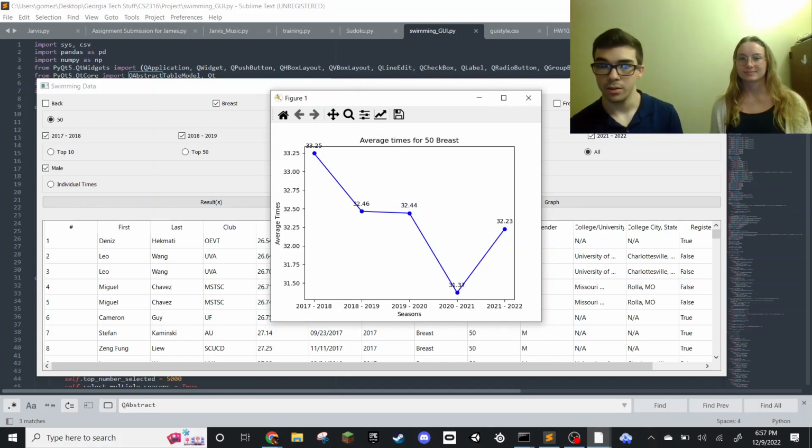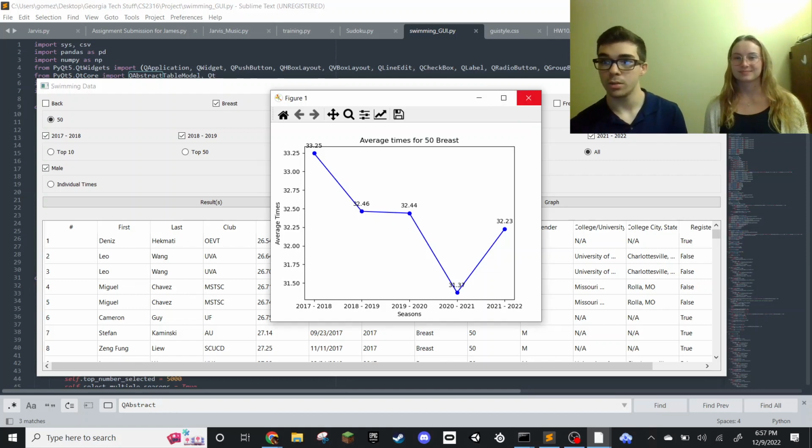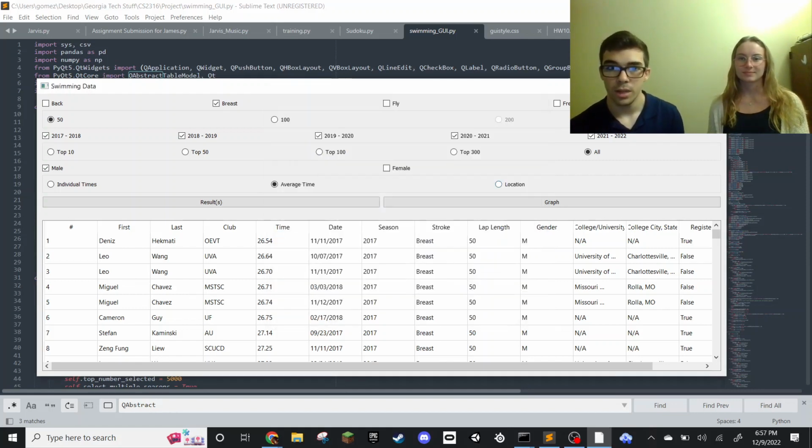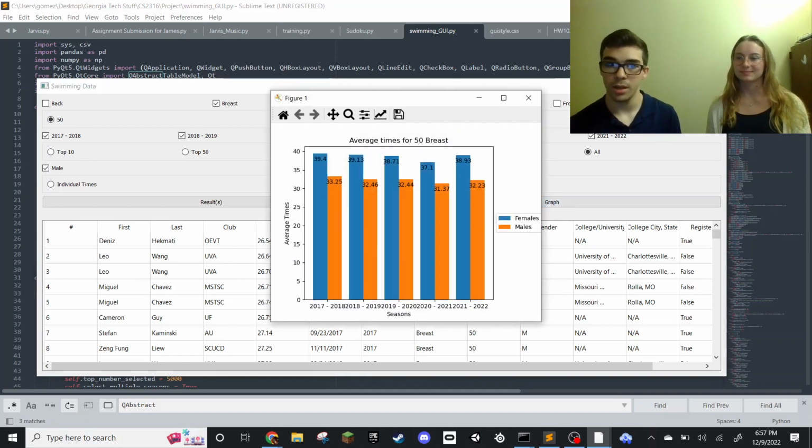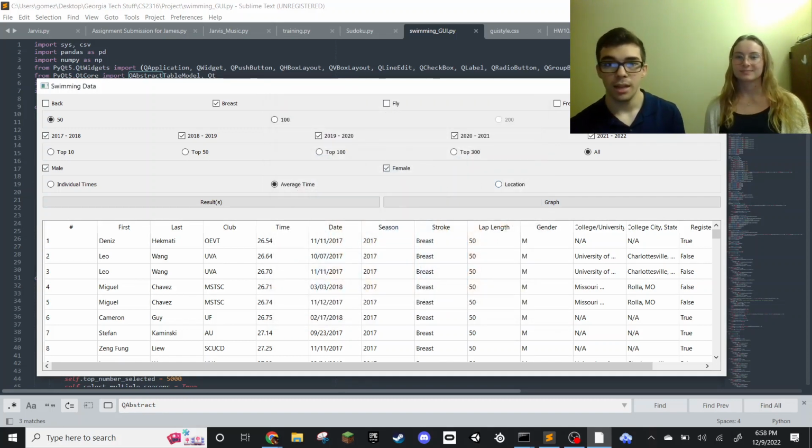For the 50 breaths, and all this is individualized for each possible graph. Another type of graph is the bar graph. So if you select on male and female graph, it shows you male and female average times for each season, also individualized. And then the last type of graph is the location graph. I'll just change it so that you can see, you can select whatever you want.